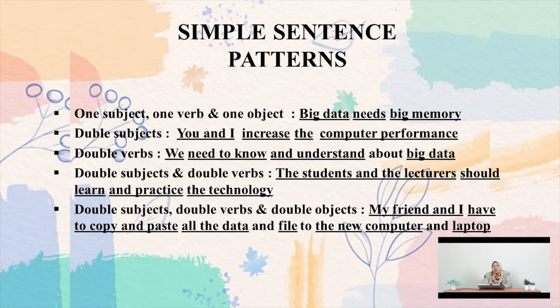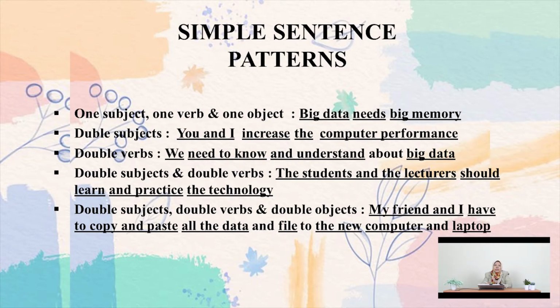And the next pattern uses a double verb. "We need to know and understand big data." So we is the subject, need to know and understand is the verb. So we use two verbs, and big data is the object.